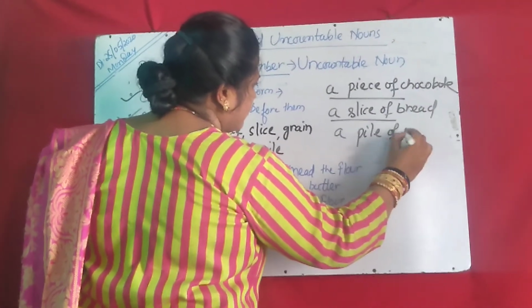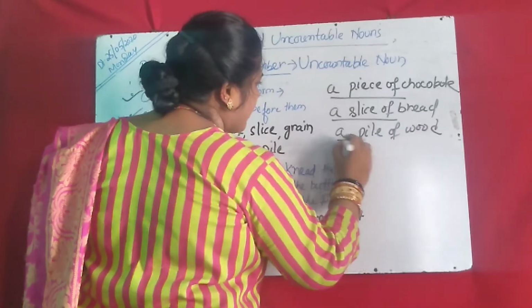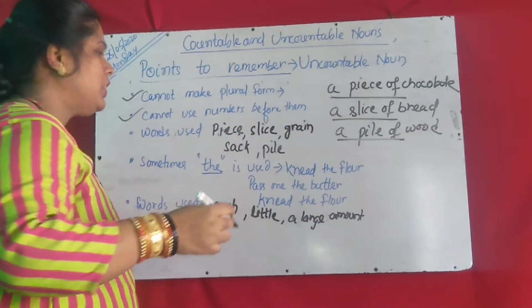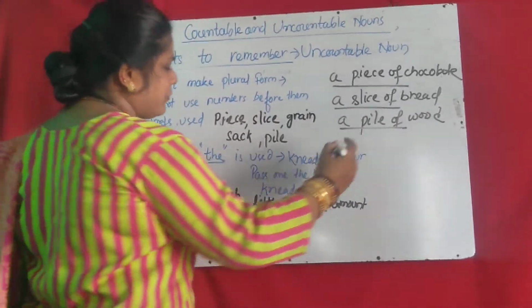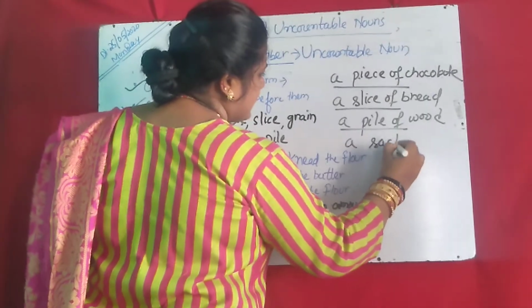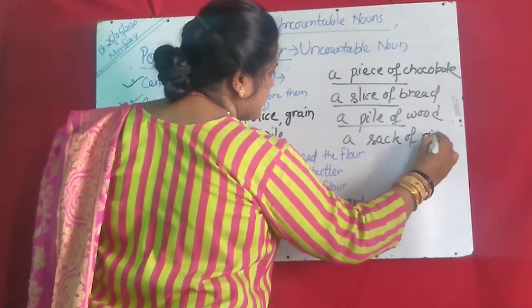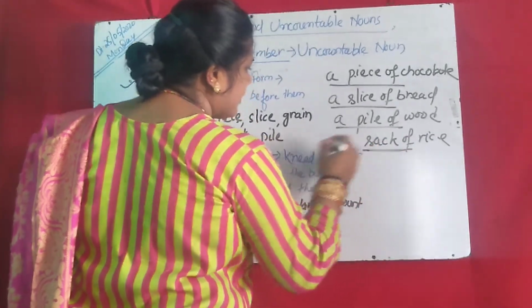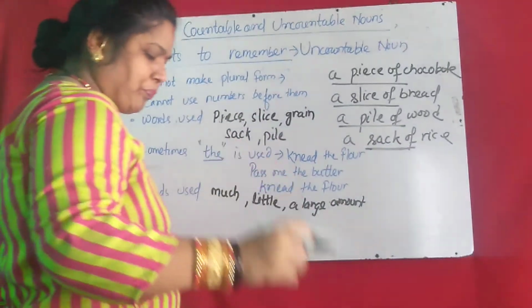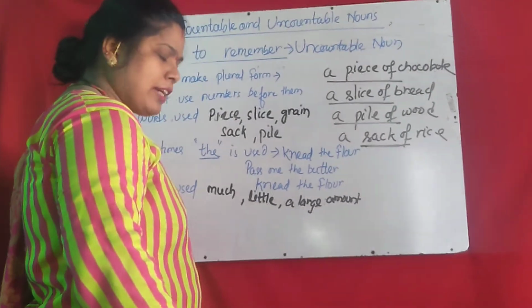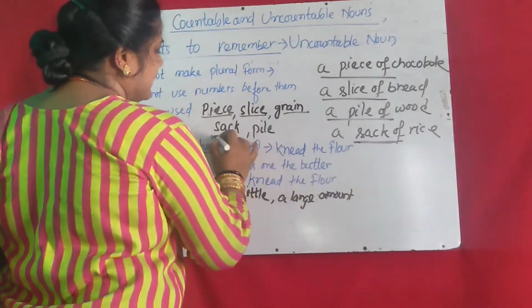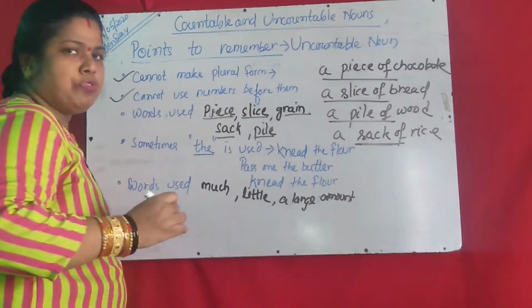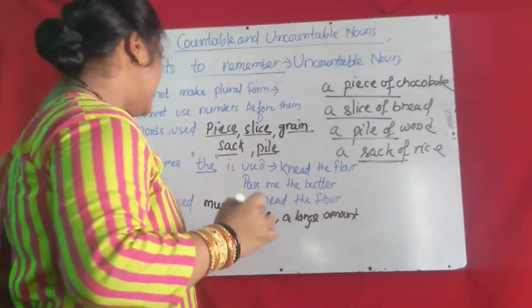Before an uncountable noun sometimes we can use piece, slice, grain, sack: a sack of rice, a grain of rice, or a packet. So piece, slice, grain, sack, pile can be used before uncountable nouns.